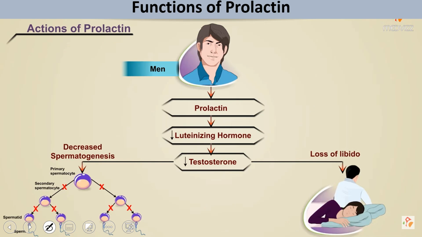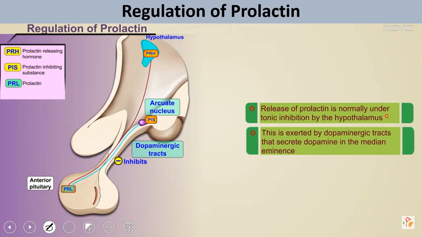In men, if we have more than the normal amount of prolactin, it decreases the luteinizing hormone LH, which decreases testosterone. Reduced testosterone leads to reduced spermatogenesis as well as loss of libido. So this is the case in men.